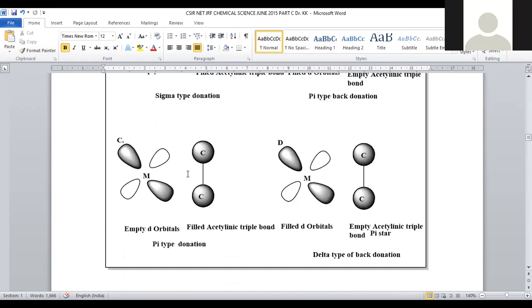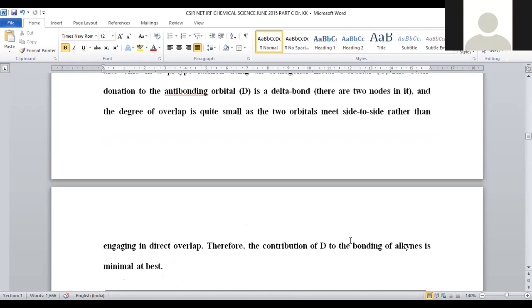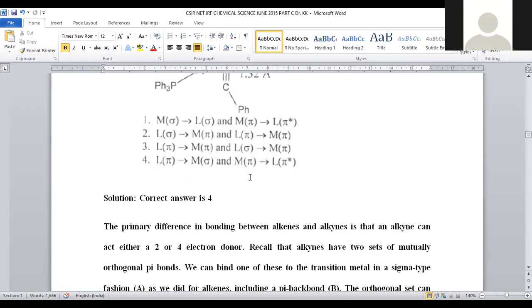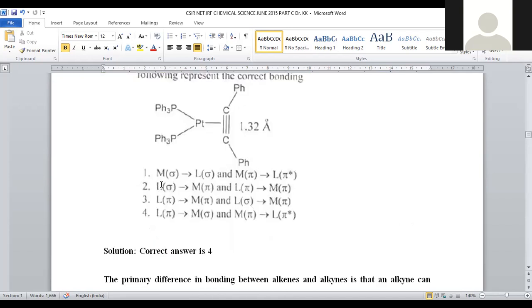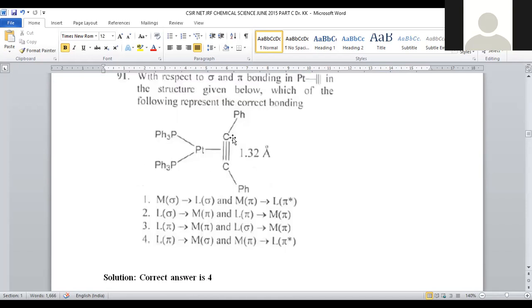And one more: there is a possibility of metal to ligand bond formation, where the orbitals of metal will participate in the carbon-carbon bond, where an empty state will be there and a filled d orbital will participate in the pi bond formation. That is given in option number 4. So for question number 91, option number 4 is the correct answer, right?